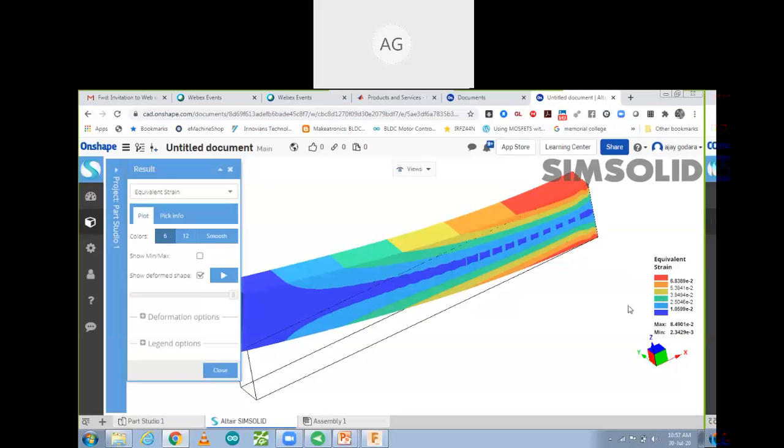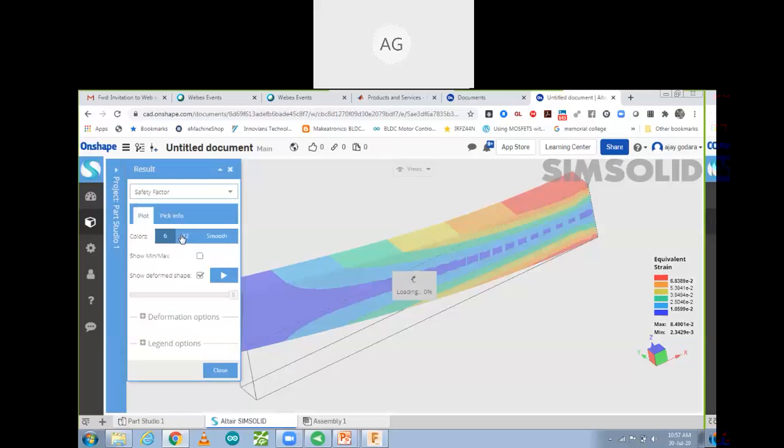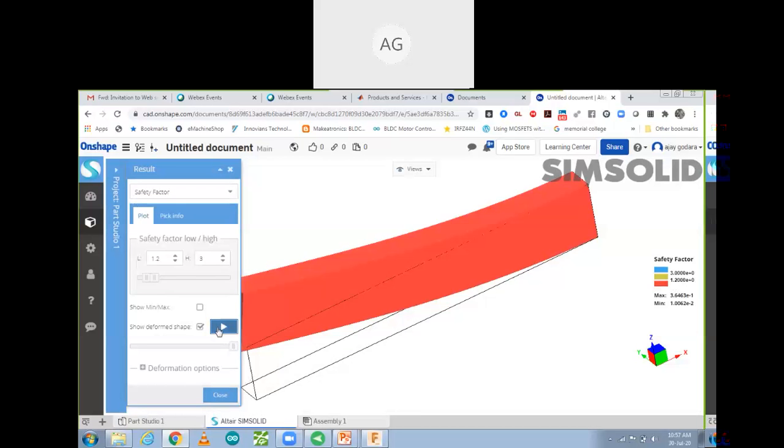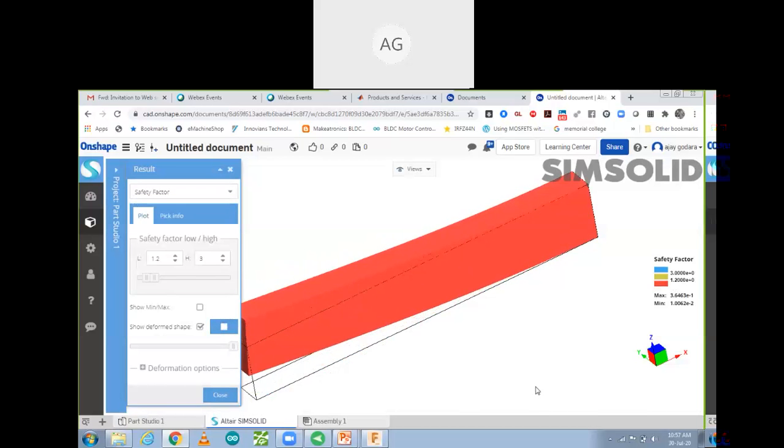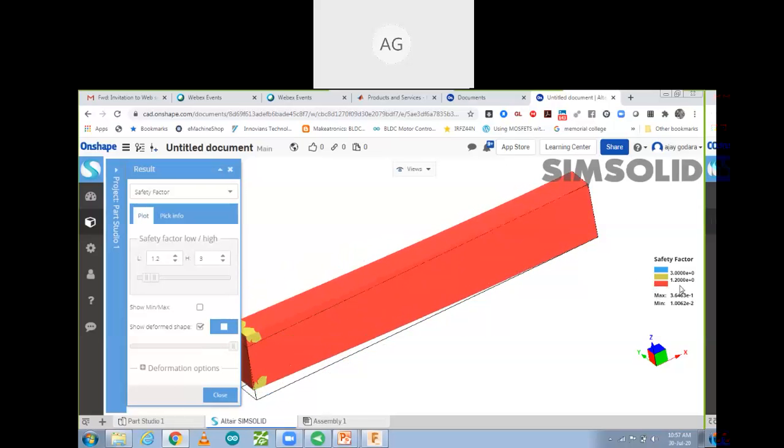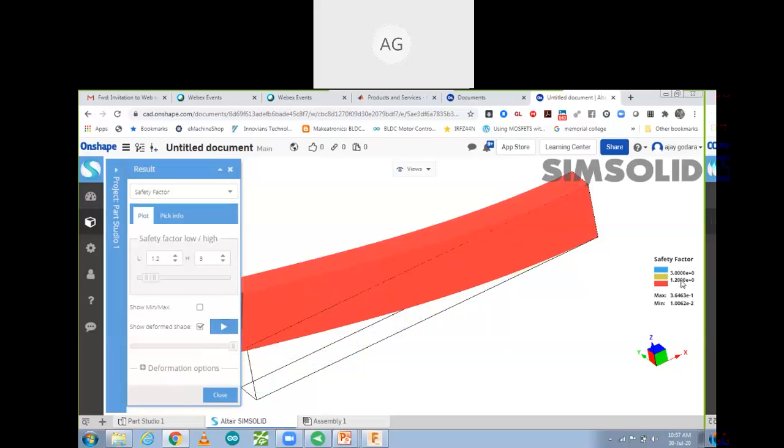Now what I'm going to do, I'm going to change parameters. जैसे कि आपको factor of safety देखना है, so you can click on factor of safety and you can animate it. Yes, कि factor of safety कहाँ पे आपका ज़्यादा है. So this one is minimum factor of safety कि आपका part ये क्या हो जाएगा, fail हो जाएगा. Red zone is danger zone कि आपका part यहाँ पे fail हो जाएगा. So stop it. So maximum factor of safety है आपका blue पे. This one. So that is not coming over here. ये part आपका है ही नहीं blue वाला. So आपका part इतने stress पे fail हो जाएगा.